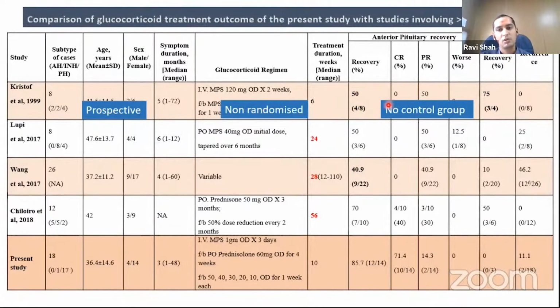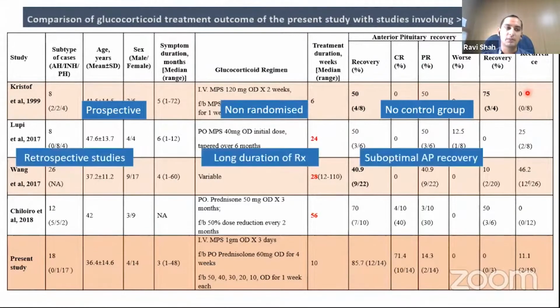There was no control group, and they showed a 50% partial recovery rate without any recurrence with steroid therapy. Then there were two studies in 2017. Both were retrospective, and the patients were treated with oral steroids for a longer duration, showing a suboptimal recovery and a higher recurrence rate.